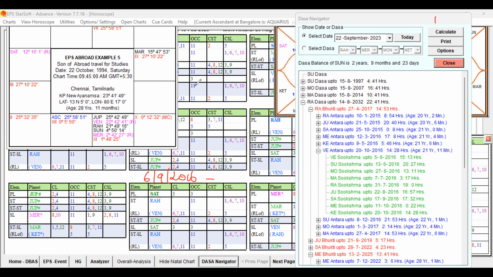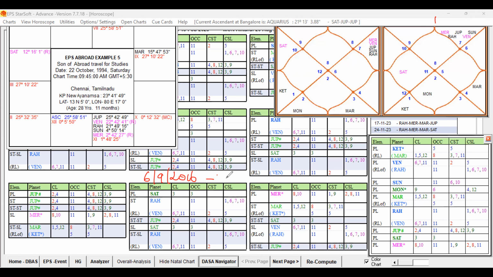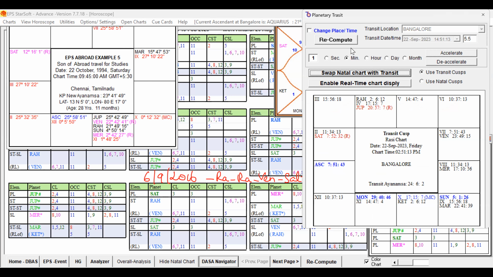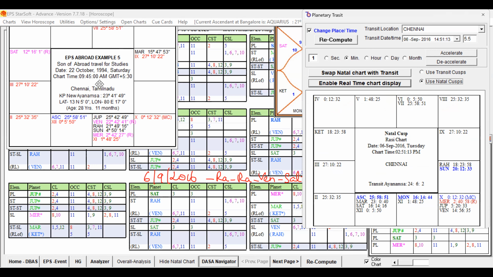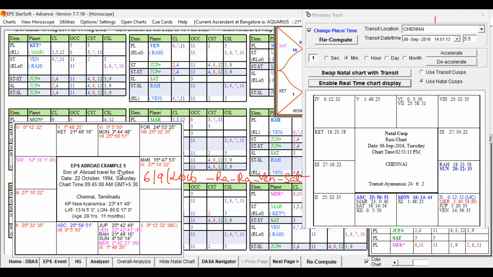Just a minute. What are the periods? So Rahu, Venus, and Saturn. Let us check the transit, how the transit was there, whether it is also supportive. 6/9/2016. Let us check Jupiter and Rahu's transit. These are all important. And Sun transit also we can check. And Dasa Bhukti, Venus and Saturn also we can check.